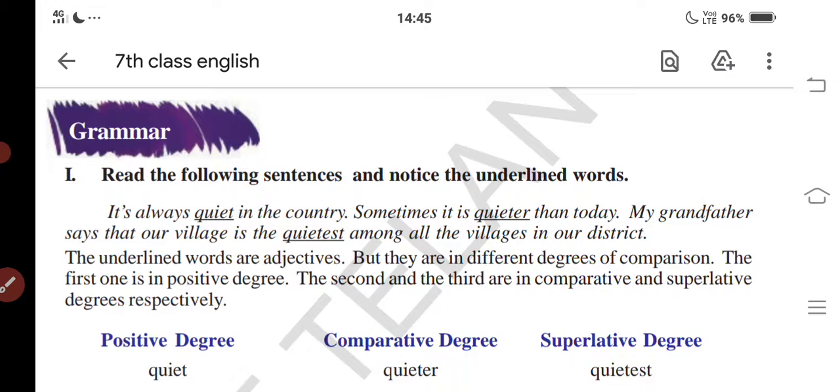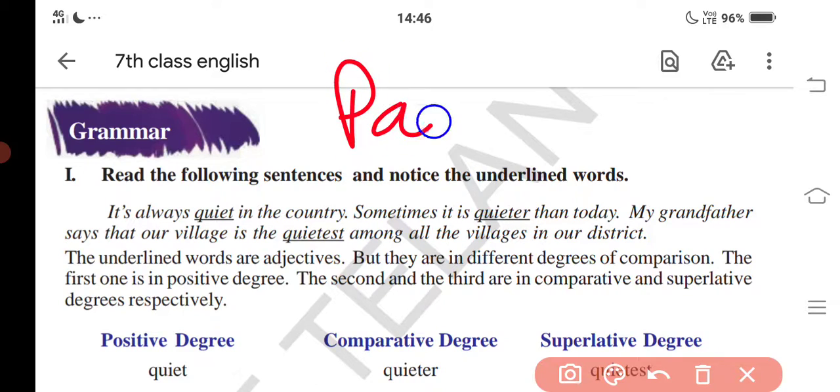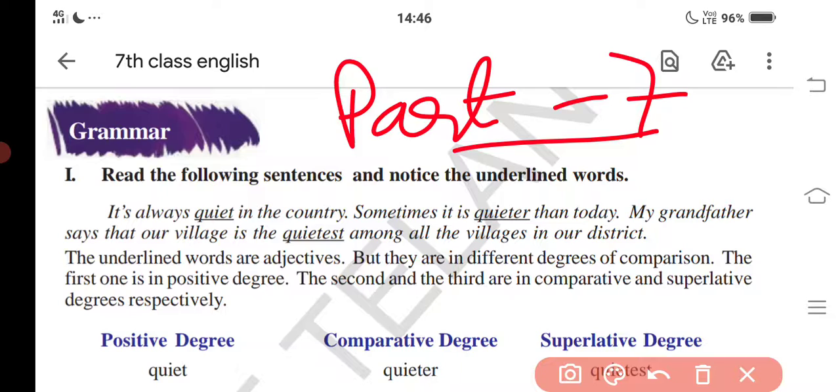So today we are going to discuss 7th class lesson number 1, that is Town Mouse and the Country Mouse, part 7. Part 7 we are going to discuss today. Now let's start our video.